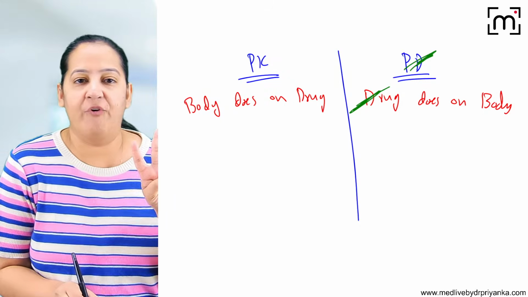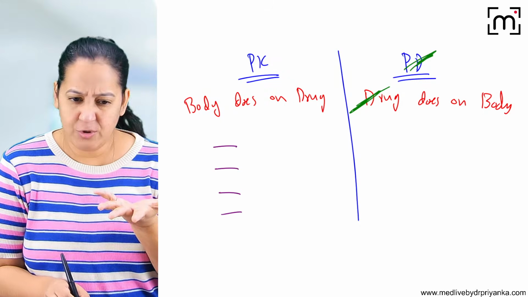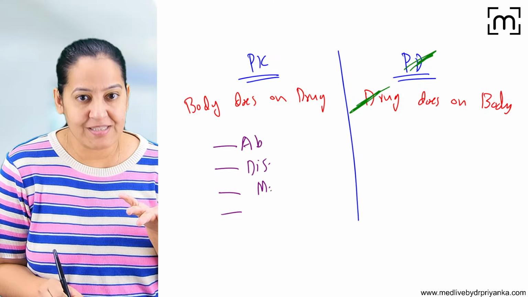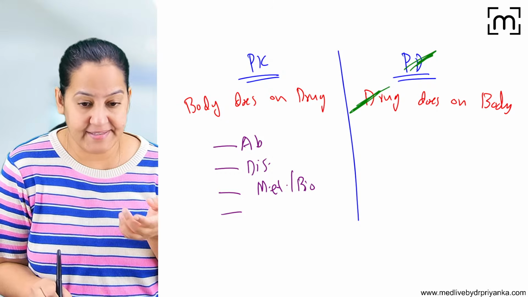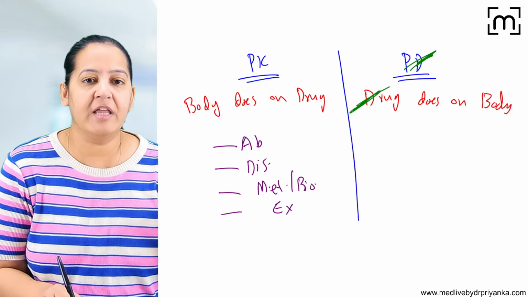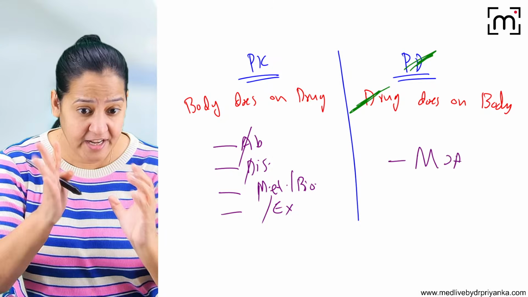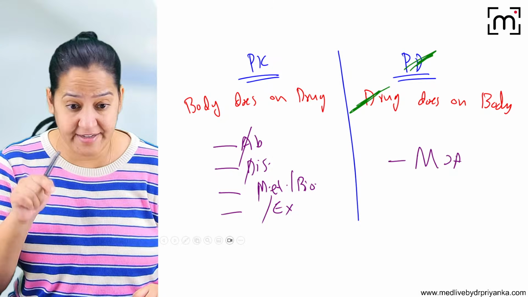So here we have 4 branches: 1, 2, 3, 4. No need to learn any mnemonic. It's absorption first, then distribution, then metabolism or biotransformation, one and the same thing, and finally excretion. You can learn the mnemonic ADME if you wish. And here only one thing, mechanism of action. Any confusion? If you have any confusion right now, please ask.